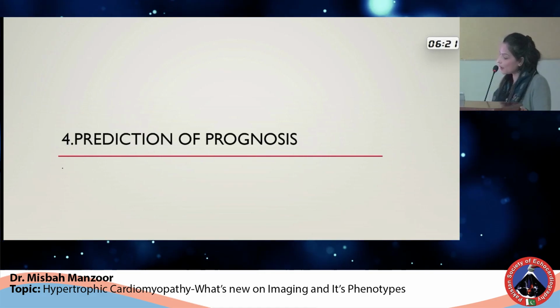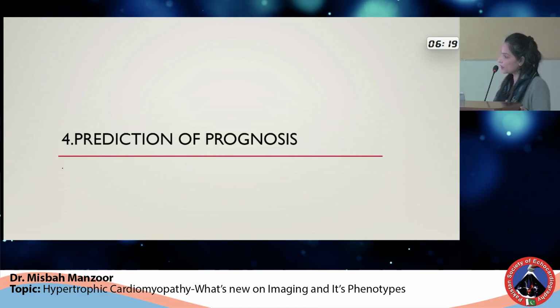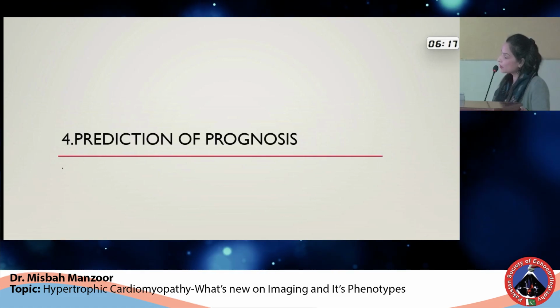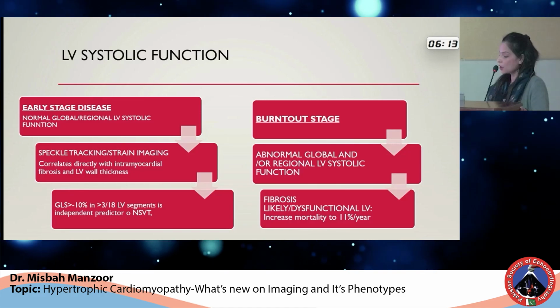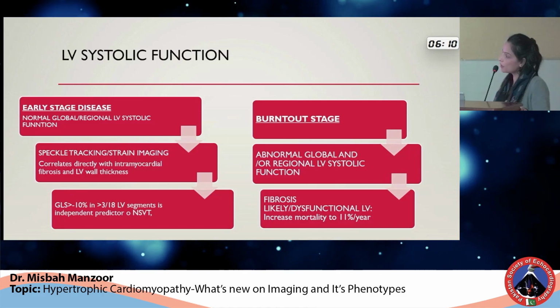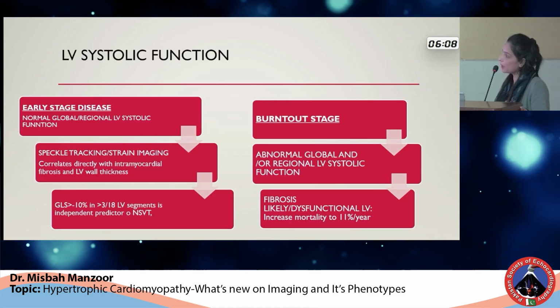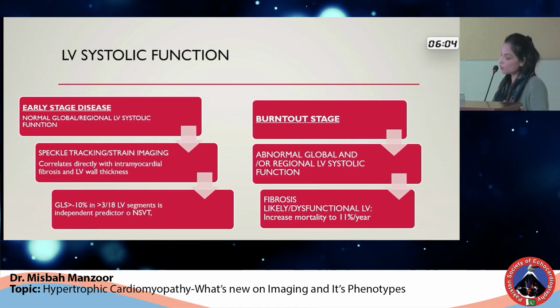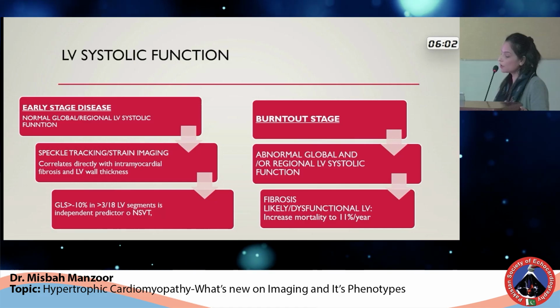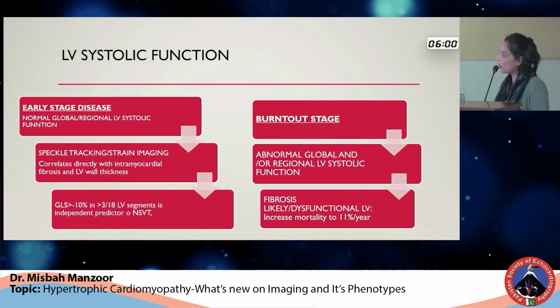So till now, we are done with the diagnosis of the disease. Following that, the next step in the echocardiographic approach is prediction of the prognosis. In the prediction of the prognosis, the first step is to measure the LV systolic function. Depending upon the disease stage, there are two stages of the disease. One is the earlier stage and the other is the later, terminal or burnt out stage.